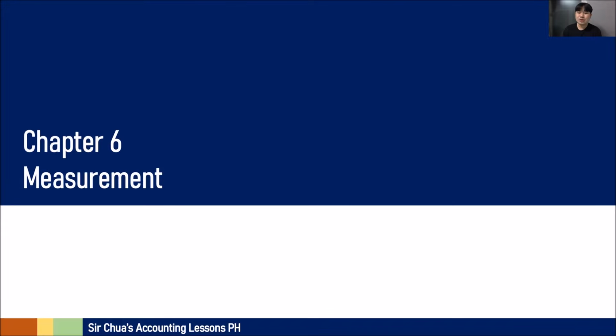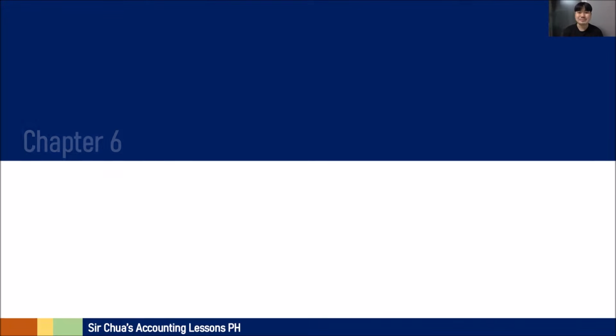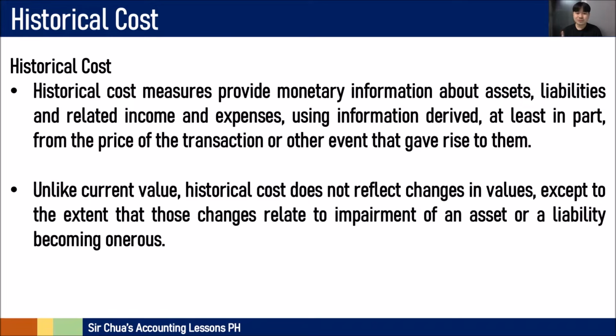Okay, let's move on with Chapter 6 of the framework, which pertains to measurement. Ito po yung kasunod na step after mag-recognize. So after you recognize, you have to put an amount on the statements in that certain line item, and that is measurement. So the first thing is about historical cost measurement.